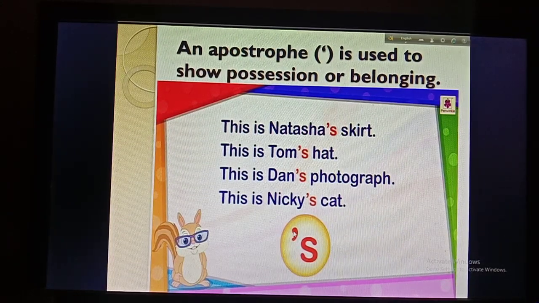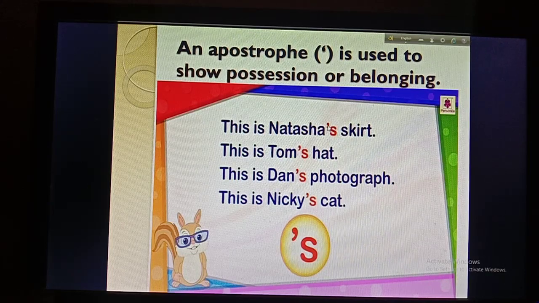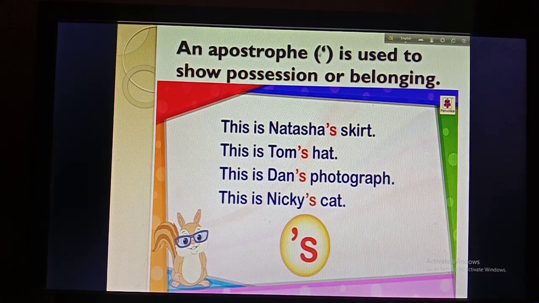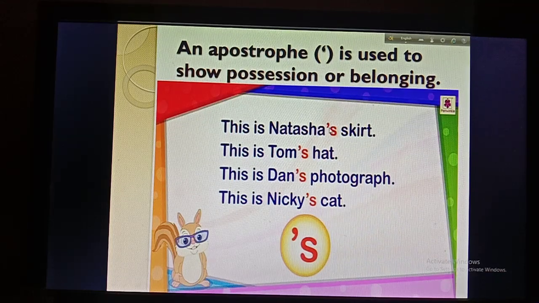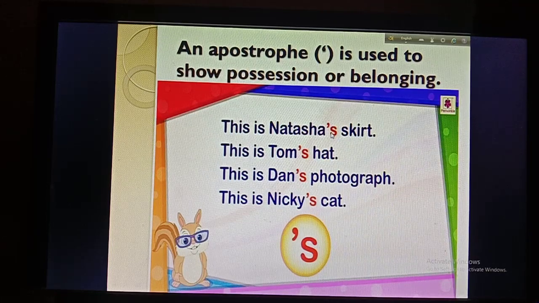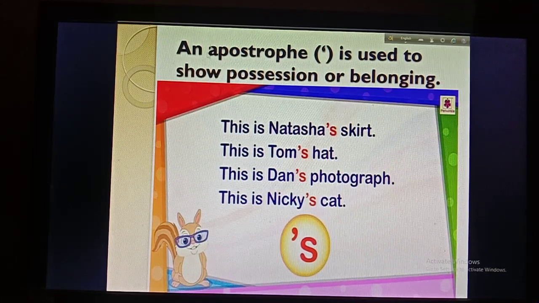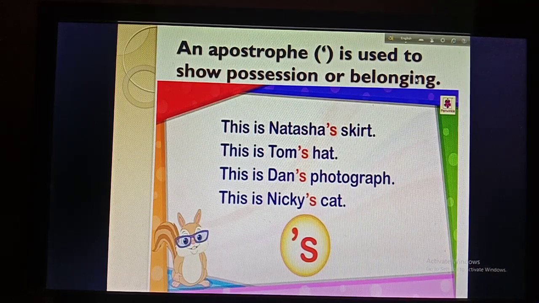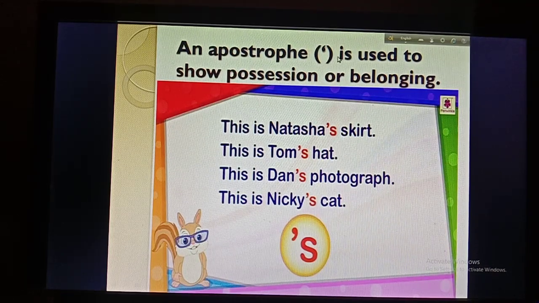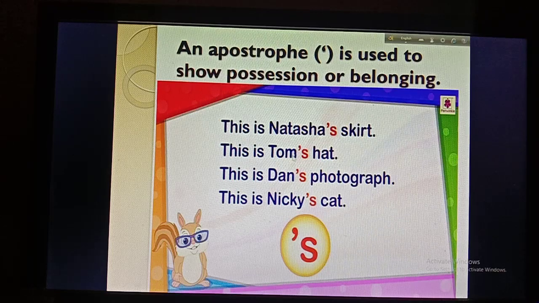So here you can see that I have used apostrophe s, okay. When there is only a comma, that means an apostrophe, and if I use an s with this, that becomes an apostrophe s, okay. To show the possession or belongingness, we use apostrophe, okay. As Natasha, Tom, Dan and Nikki are singular, that's why I have used here s, that means apostrophe s.